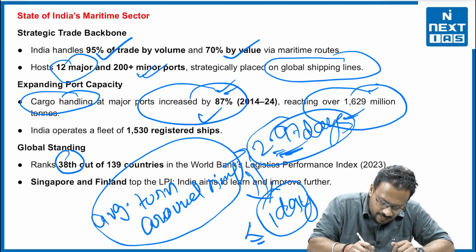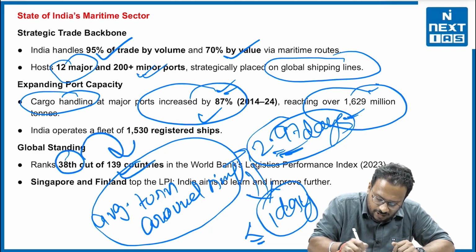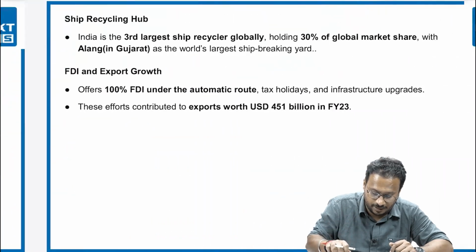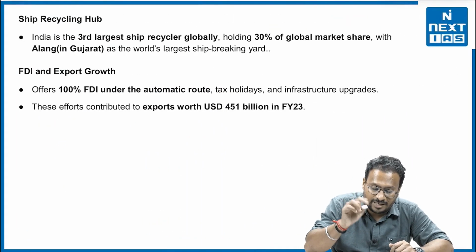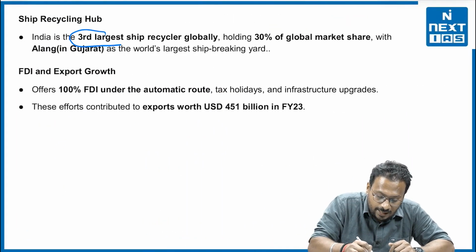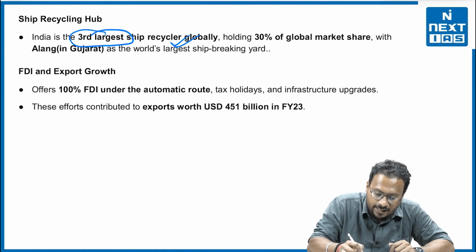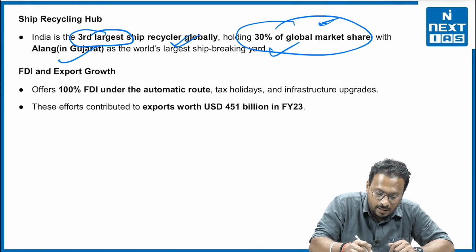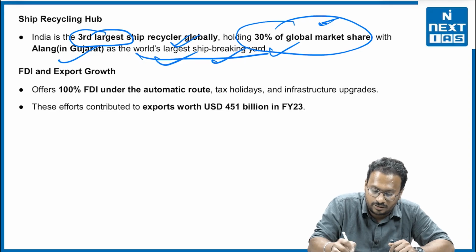Global standing: India ranks 38 among 139 countries in the World Bank Logistics Performance Index 2023. This is another part. Now ship recycling: India is the third largest ship recycler globally, holding 30% of the global market share, with Alang in Gujarat as the world's largest ship breaking yard.